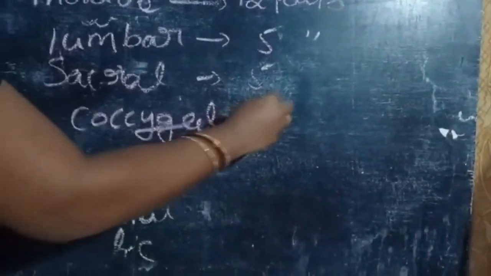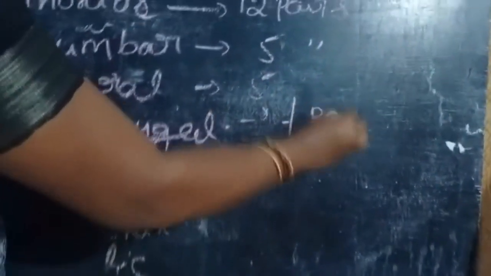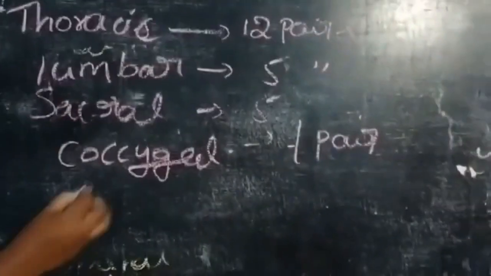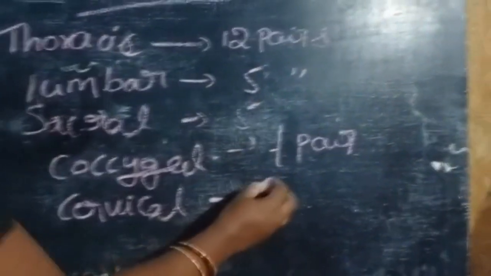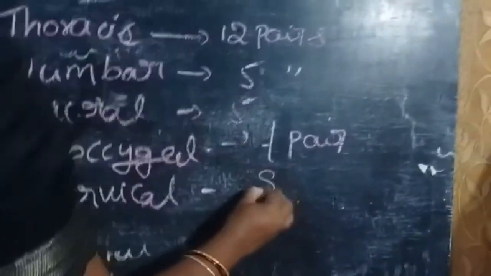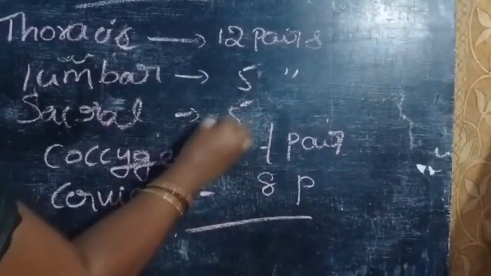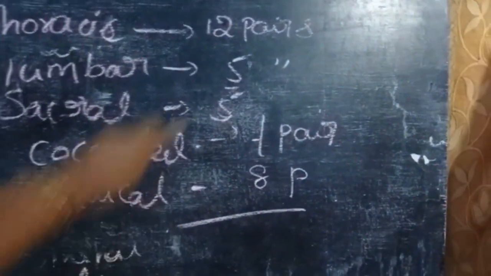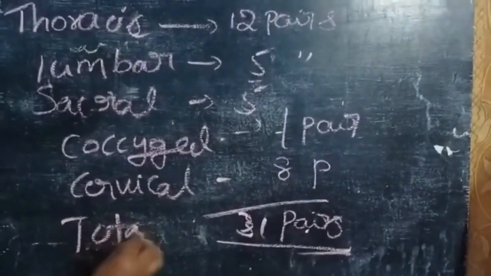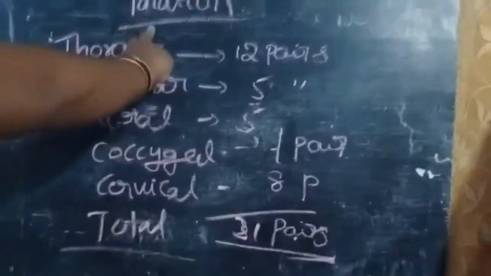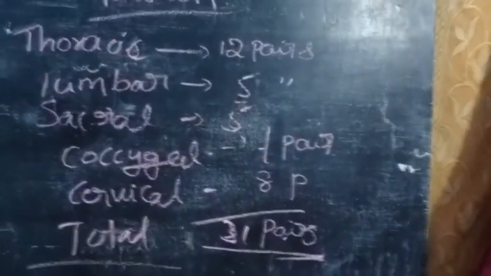This is 1 pair. Next, cervical. This is 8 pairs. Total how many? Totally 31 pairs of spinal nerves. Based on their location, they are divided into 5 groups. These are the spinal nerves.